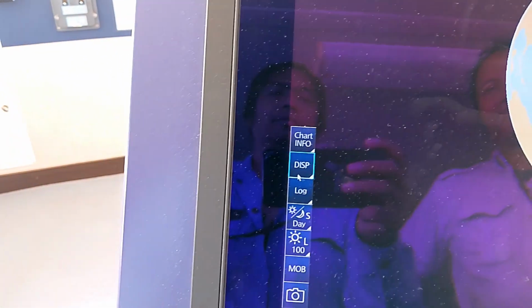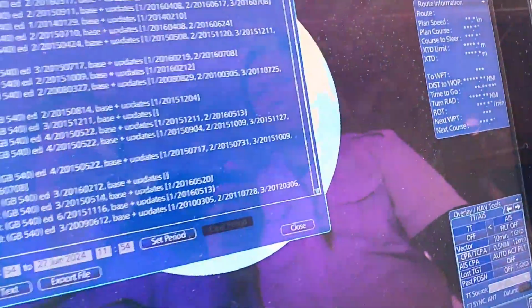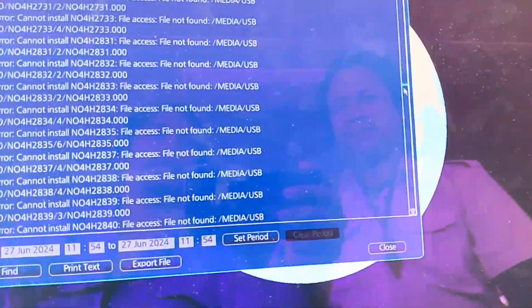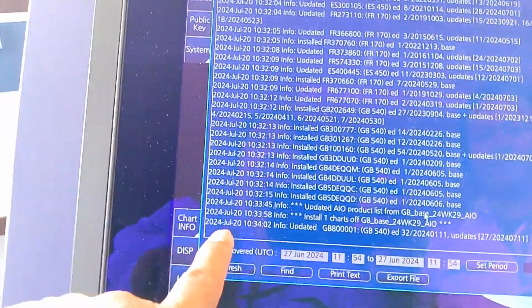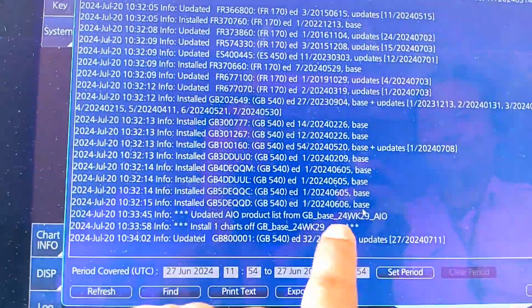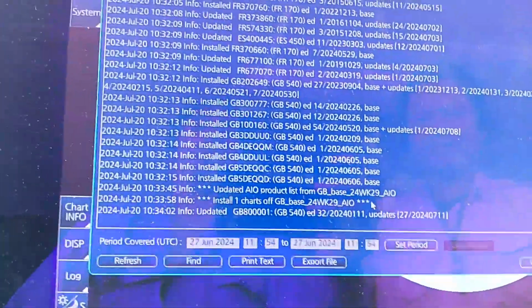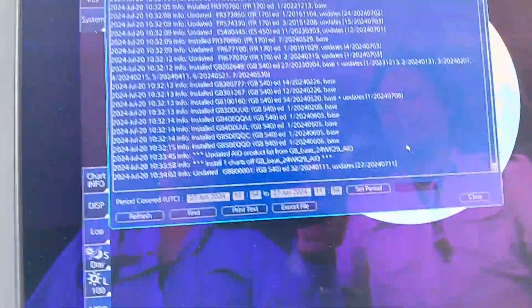We go to log, update log, ENC. You pull down all the way. Now you can see week 29. This is new update, week 29, 2024. This is our new update. It's correct.